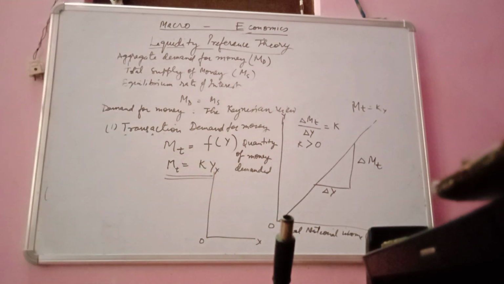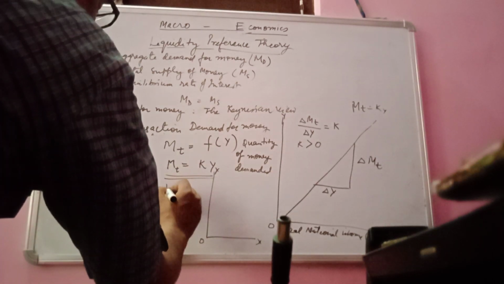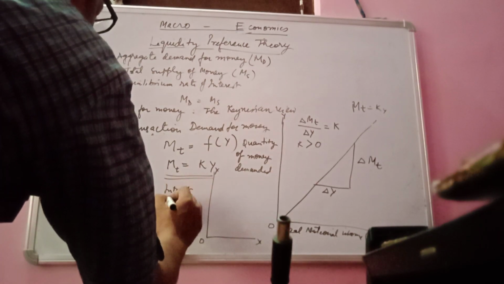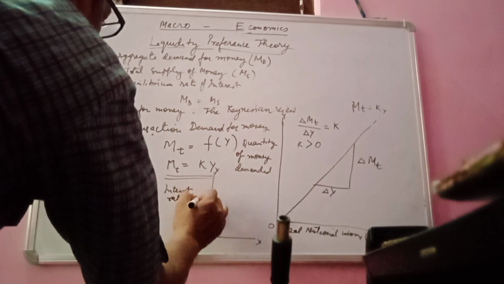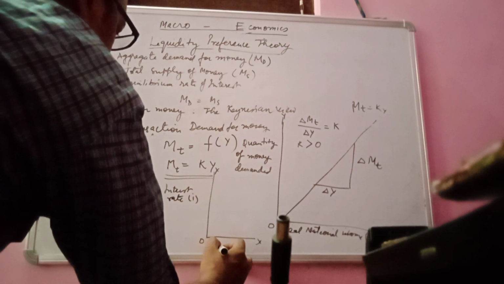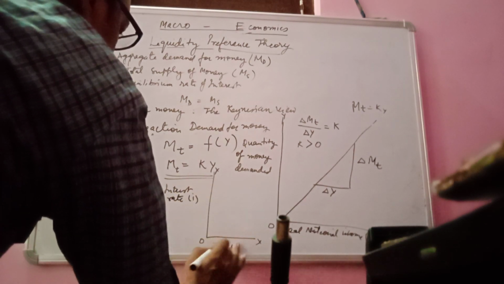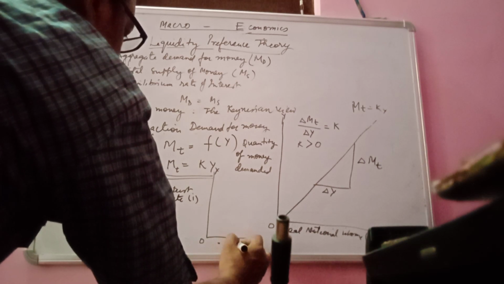The graph is between interest rate, I, and transaction demand of money, which can be said as MT.